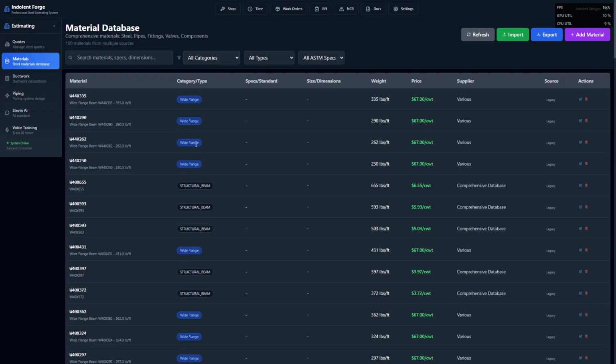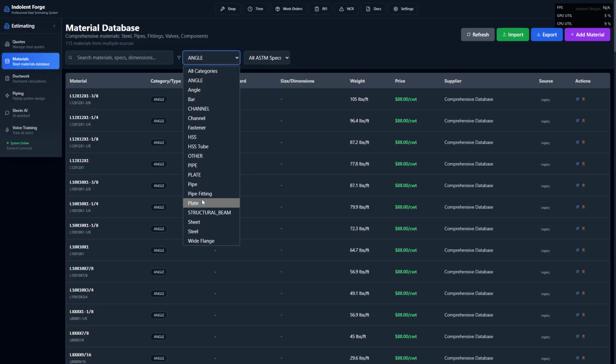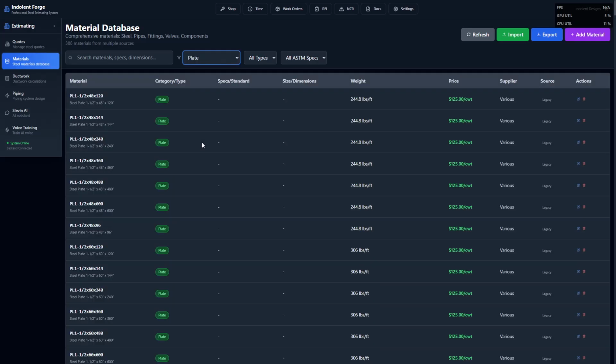Here's the materials database. It covers all categories. There's over 2,400 materials within this database. It has angle, has got your plate, your gauge material even in here. All this is included with current pricing.